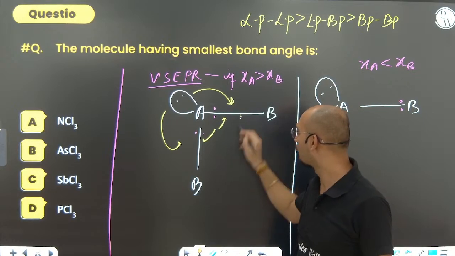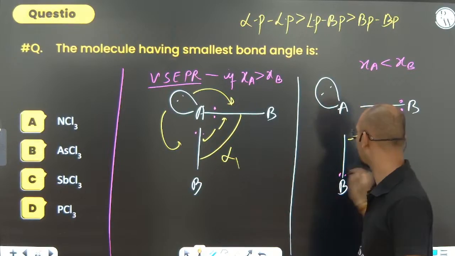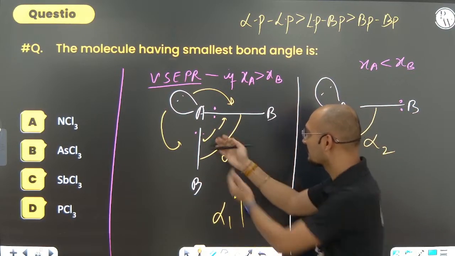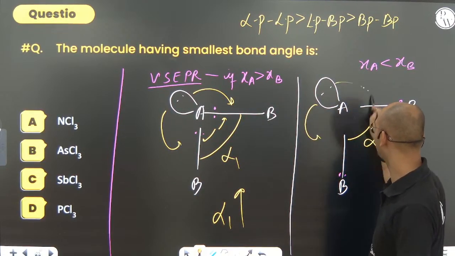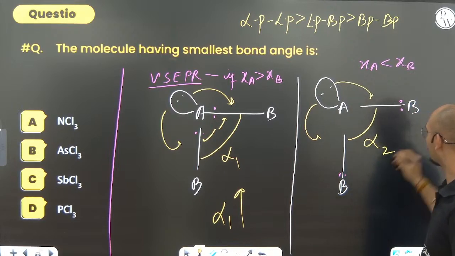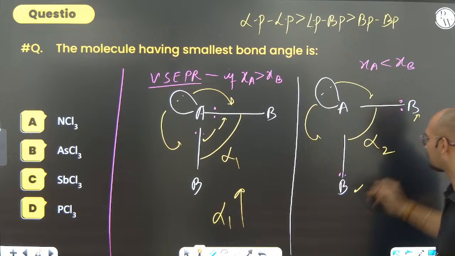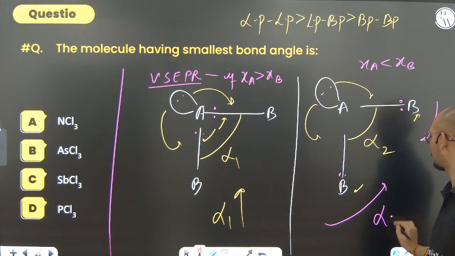Consider the bond angles alpha 1 and alpha 2. Alpha 1 will be high because of the internal lone pair-bond pair repulsion. Here too it is pushing downwards, but this bond pair repulsion is very small, so the overall trend inside is very high, and alpha 2 will be less.